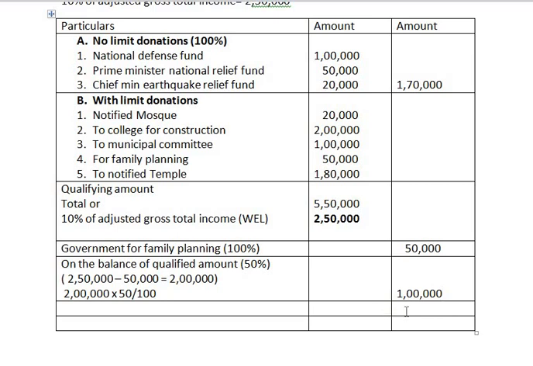Now you have to total all, that is 1,70,000 plus 50,000 plus 1,50,000, which comes to 3,20,000. And this is known as total deduction under section 80G. Total deduction under section 80G is 3,20,000.